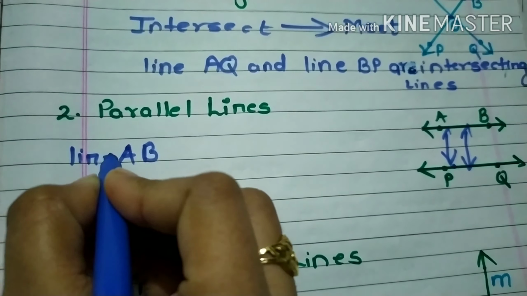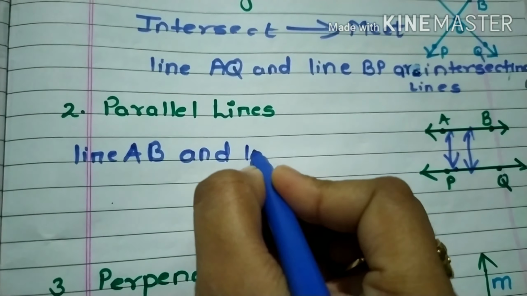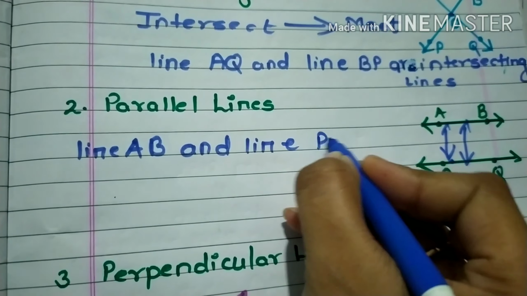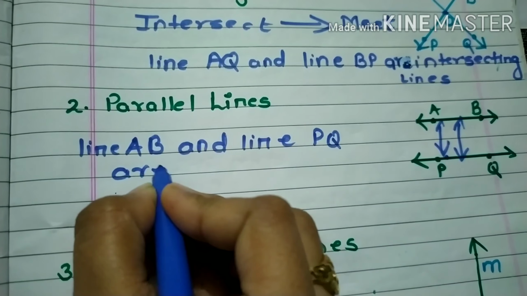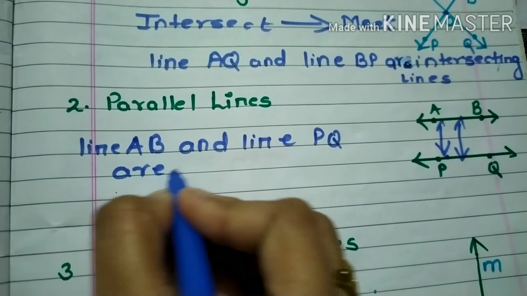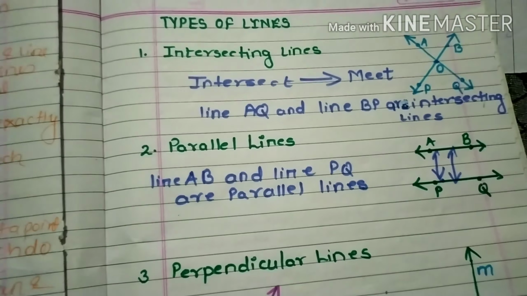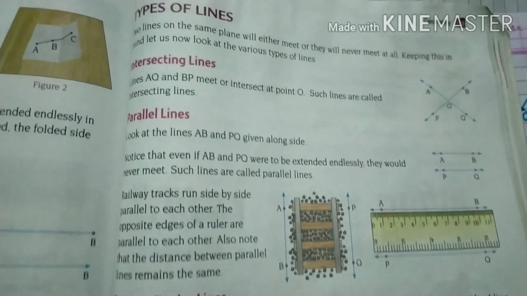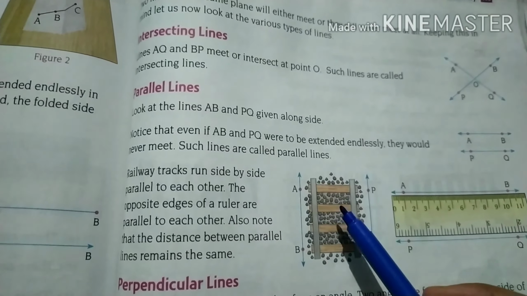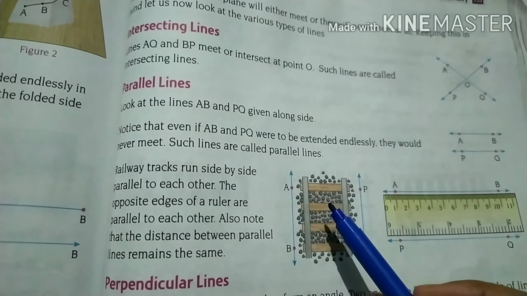So line AB and line PQ are parallel lines. For example, you can see railway tracks run side by side, parallel to each other. The opposite edges of a ruler are parallel to each other. Okay, and if you measure the distance, it will be the same.